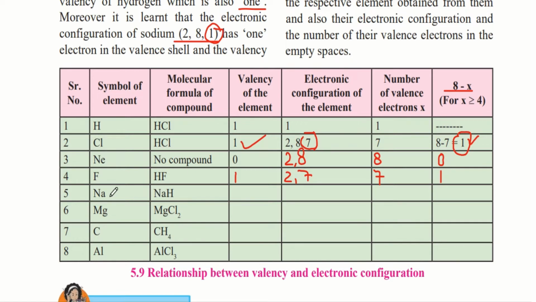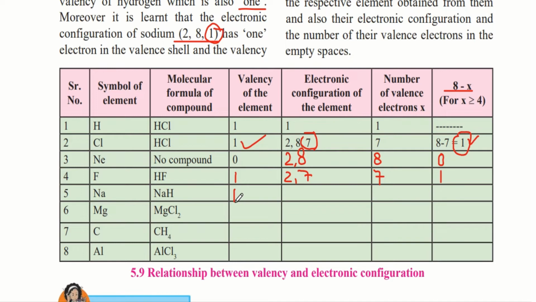The next element is sodium. Sodium is denoted by the symbol Na. It is present in NaH. So here again, sodium can only bind with one other atom. Therefore, its valency is 1.